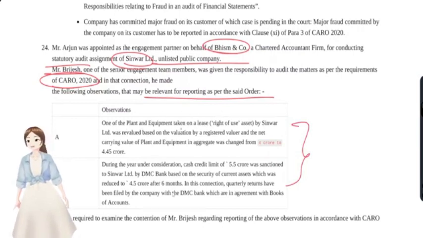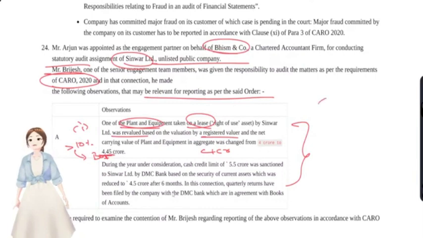One of the plant and equipment taken on lease by S Limited was revalued based upon the valuation of a registered valuer. No problem. See, PPE, which clause? First clause. Okay, revaluation was done. If the revaluation is material, that is more than 10%, we also have to check whether it has been properly accounted in the books of accounts or not. The net carrying value of PPE went from 4 CR to 4.45 CR, that is 0.45.